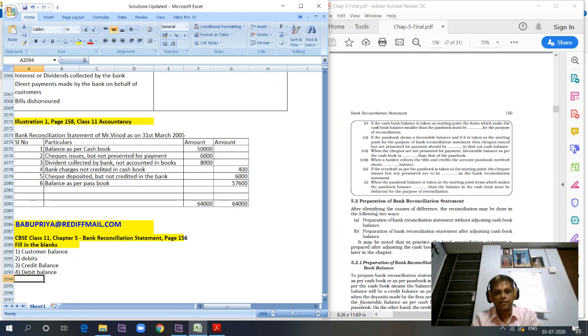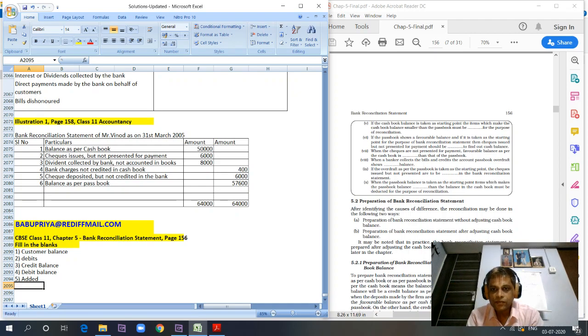Answer: added. Why will the cash book balance be smaller? Because there can be checks issued but not presented for payment. If a check is issued to a supplier or an employee, the bank column of the cash book will come down, but the passbook will show a higher balance because the check is still not deposited by the supplier or the employee into the bank. So we have to add.